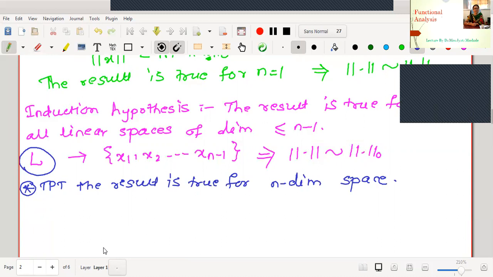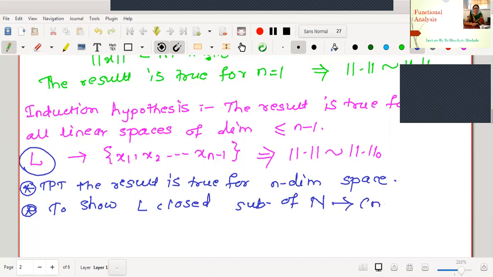Before that, we will try to prove that L is a closed subspace. In order to construct the n dimensional space from L, we will first show that L is a closed subspace of the n dimensional space.